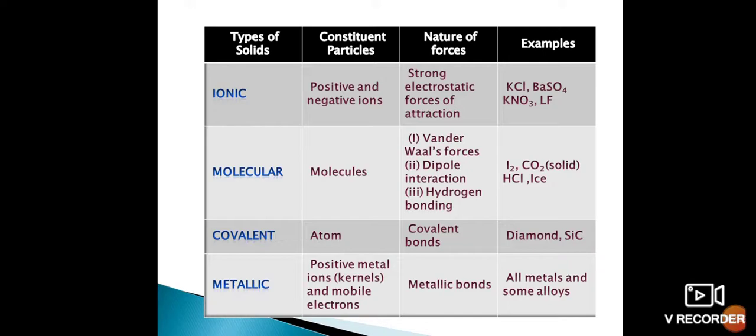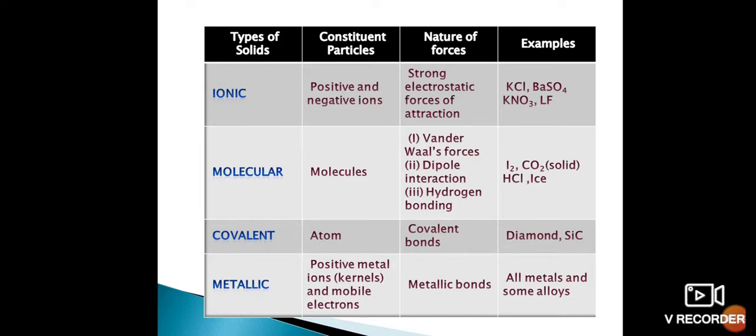The examples we usually say are diamond and graphite. The two allotropes of carbon, diamond and graphite, both come under this covalent, or its other name, network solids. We usually say network solids or covalent solids. Diamond and graphite are the two important examples in this category. Also yesterday I told you silicon dioxide or quartz, and silicon carbide. These are all examples of covalent solids.